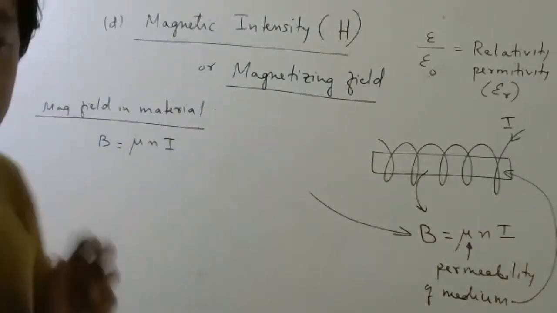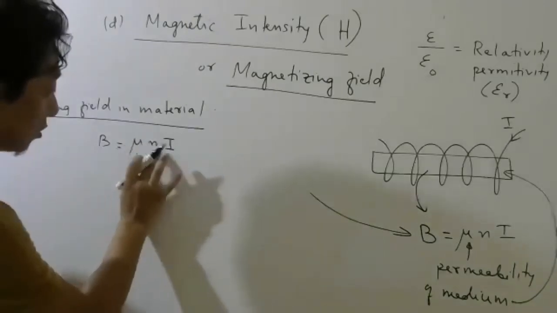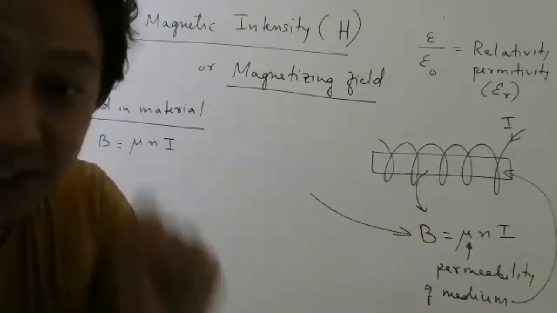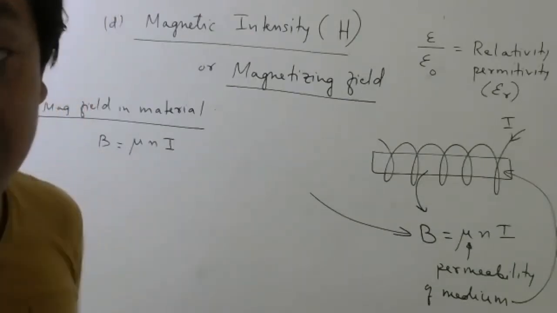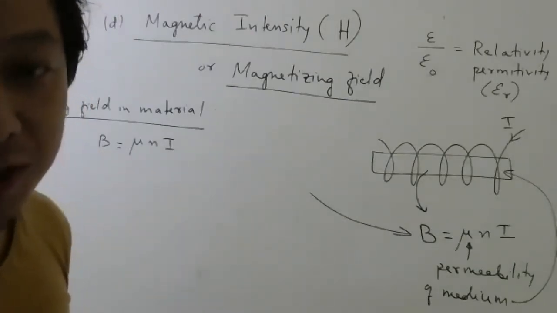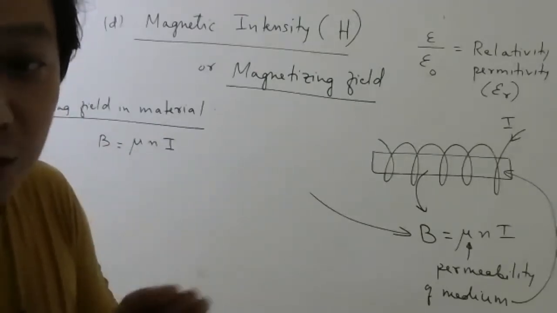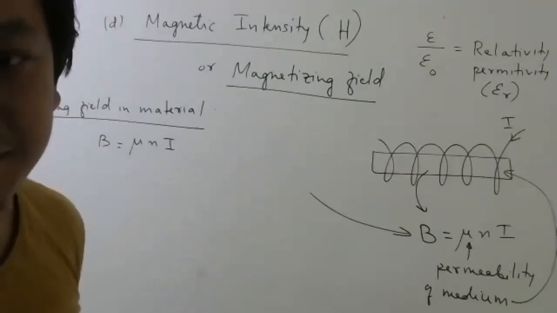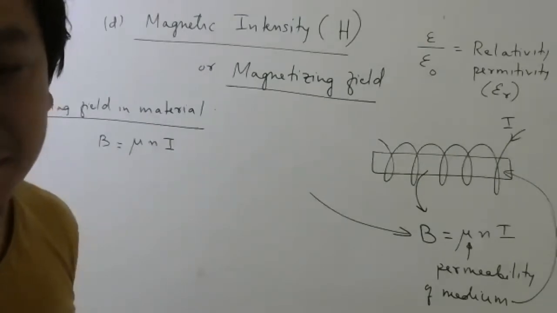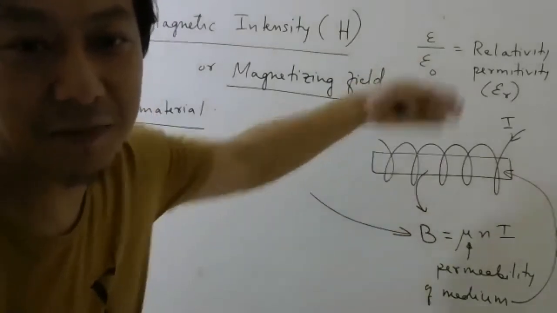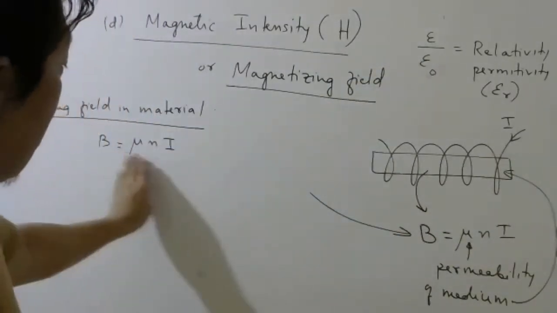Now, tell me something. Out of these three, which one depends only on external factors and not on the material? Which one depends on the external factors and not on the material? External means external to the material, outside the material. Out of this?